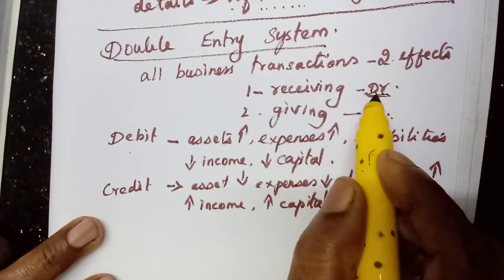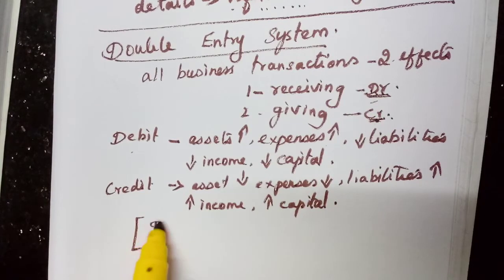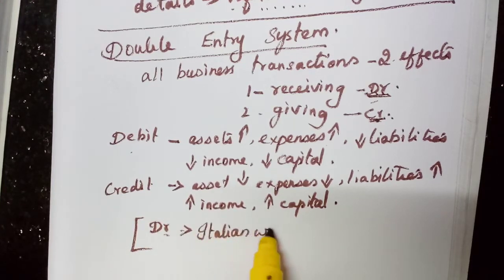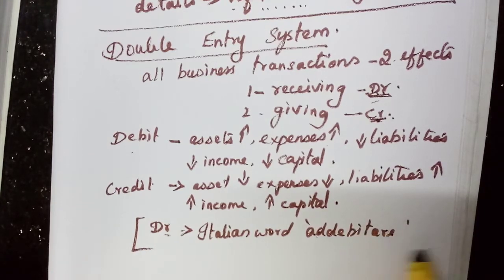Here, why did the word DR come? One small thing is given, DR for debit. Why has that R come? This word has come from the Italian word ad debitor, and then the Latin word deber.